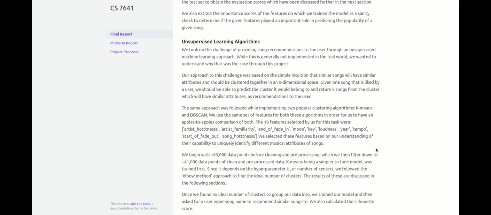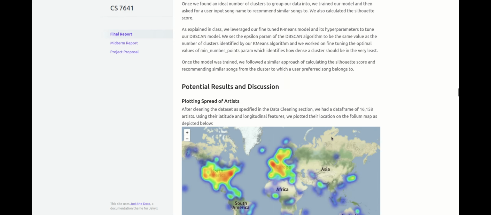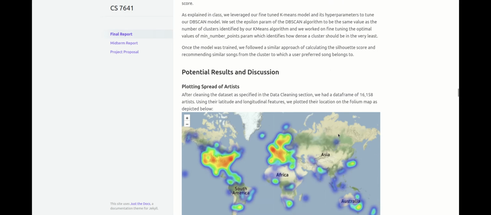We used unsupervised learning algorithms to cluster songs with similar attributes and provide recommendations to users. We used the k-means and dbScan clustering algorithms and selected 10 features based on their ability to uniquely identify different music attributes of the song. These 10 features are listed here. Now let's go over the results and discussion.